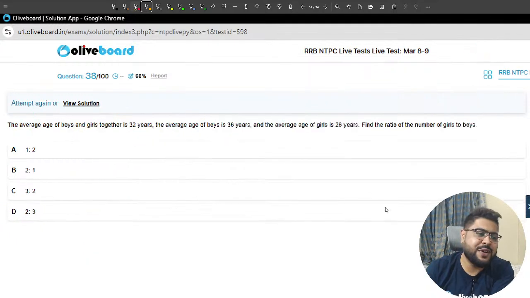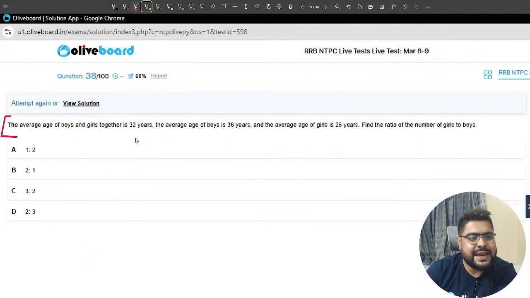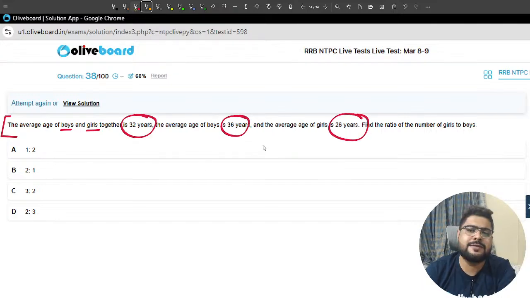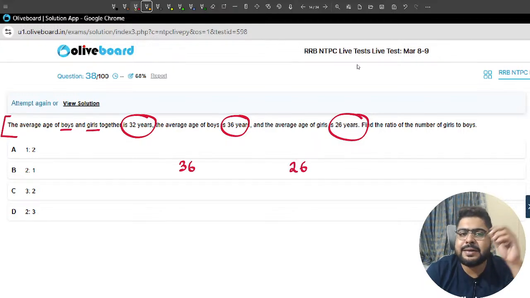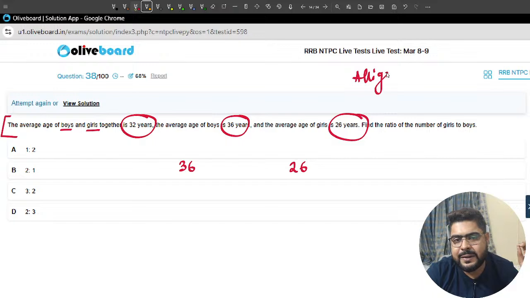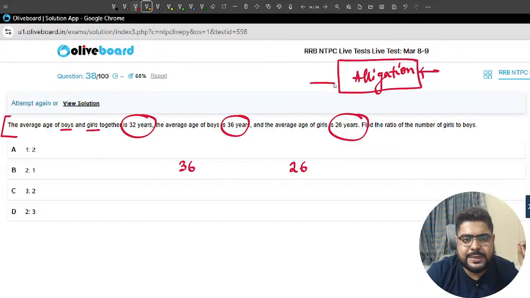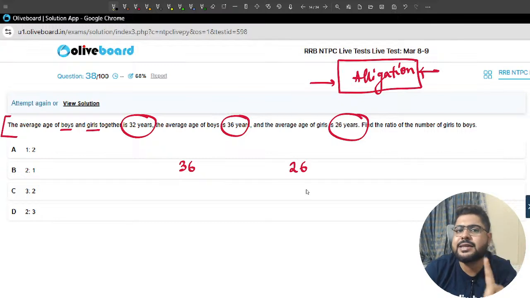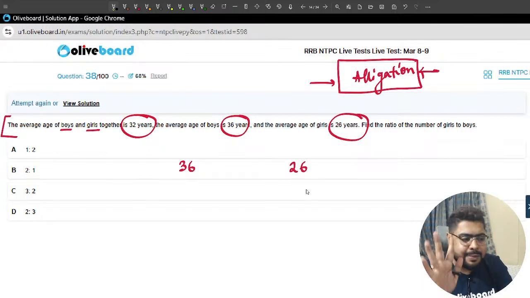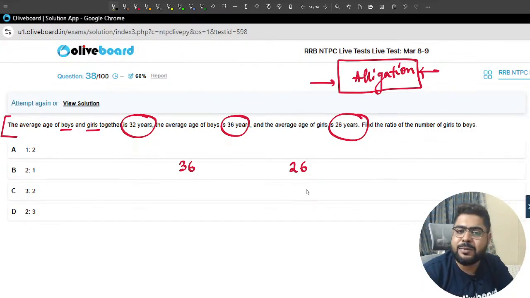Clear? Moving on, sir. The average age of boys and girls together is 32. Average of boys, this is very simple. Average of boys 36 years. Average of girls 26 years. This is a template allegation question. So if anyone here has read this problem and the word allegation has not come to your mind, you need more practice. You need a little more practice then.